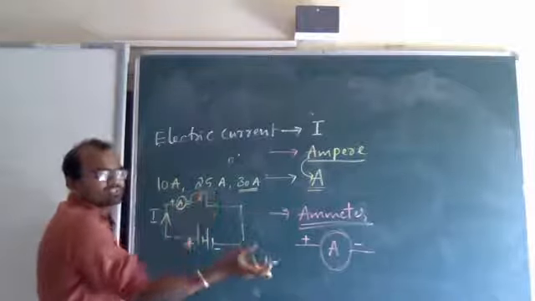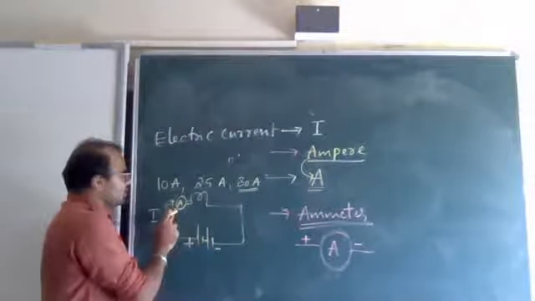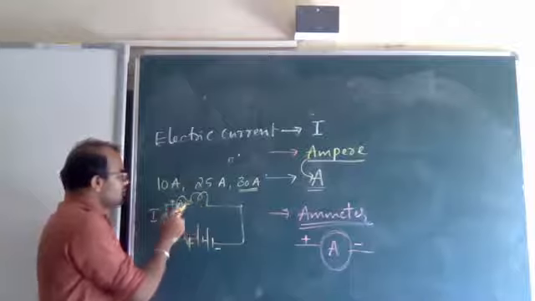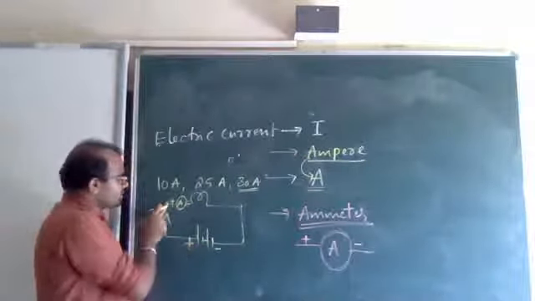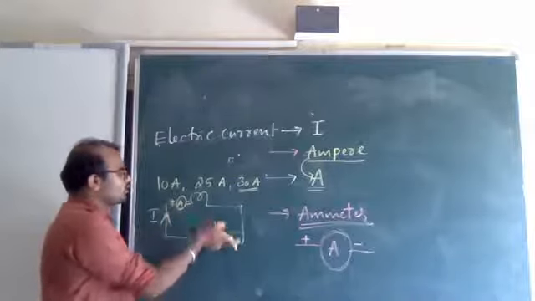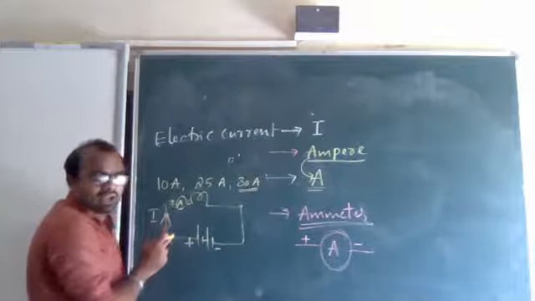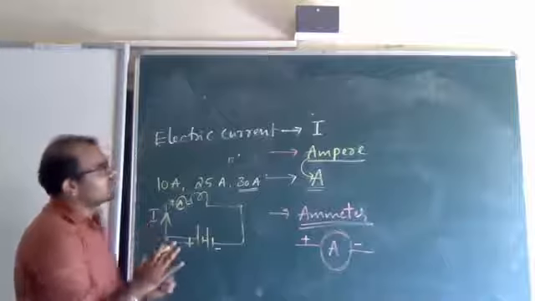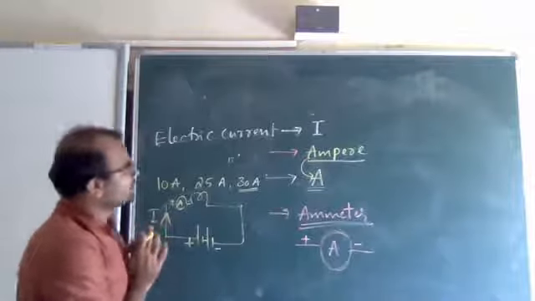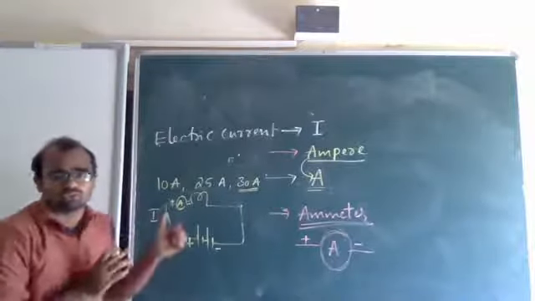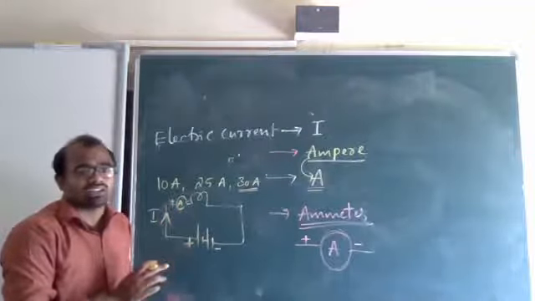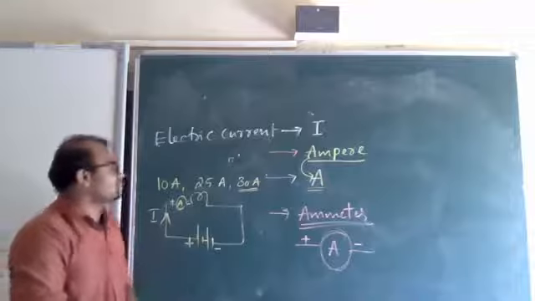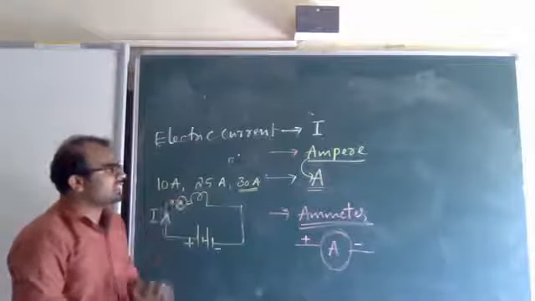We will learn about resistor in the next class. So it should be in series with this, and also in series with the battery. The positive of the battery should be connected to the positive of the ammeter, and the negative of the battery to the negative of the ammeter. This is completely regarding electric current. Just note this down and go through the book.